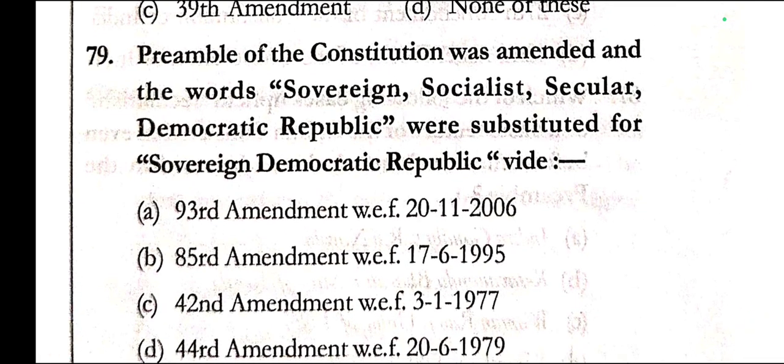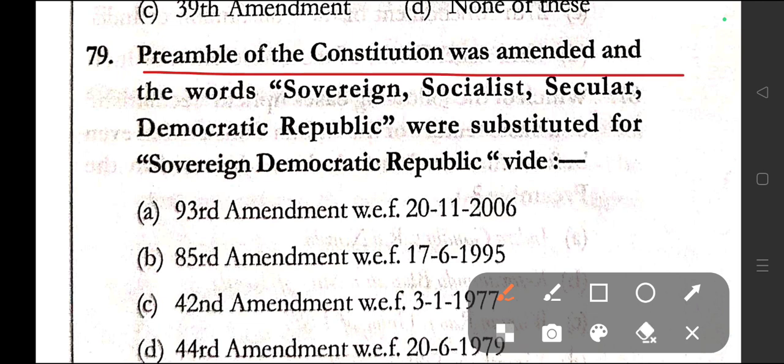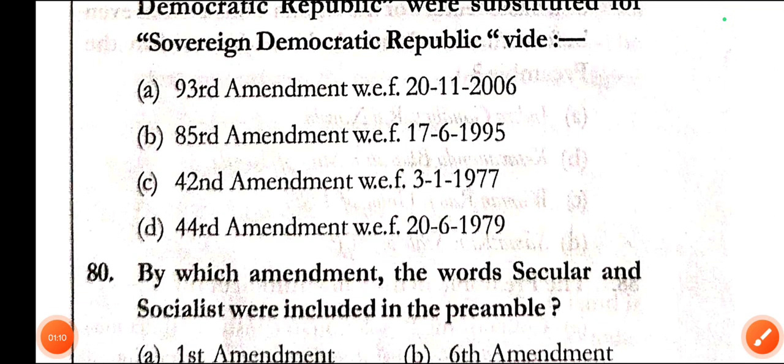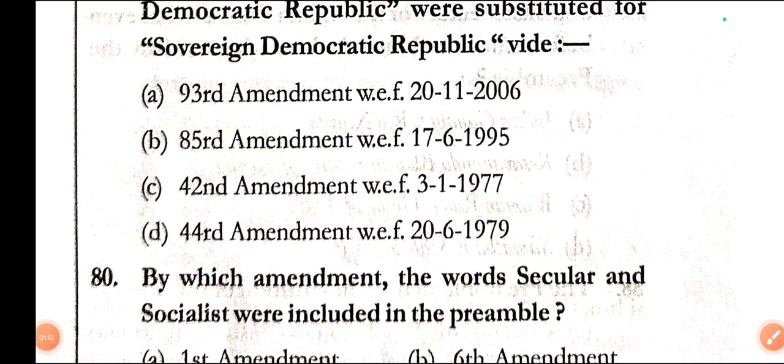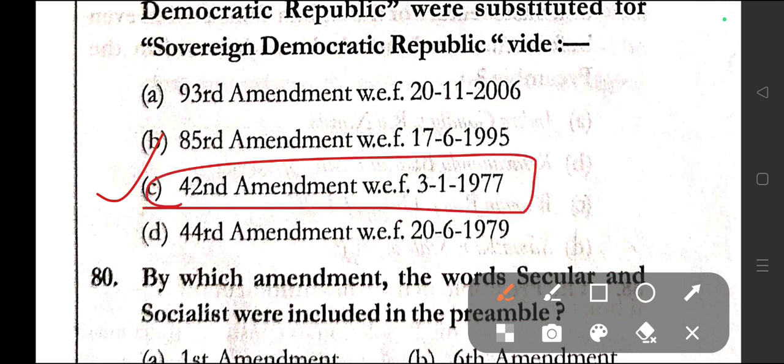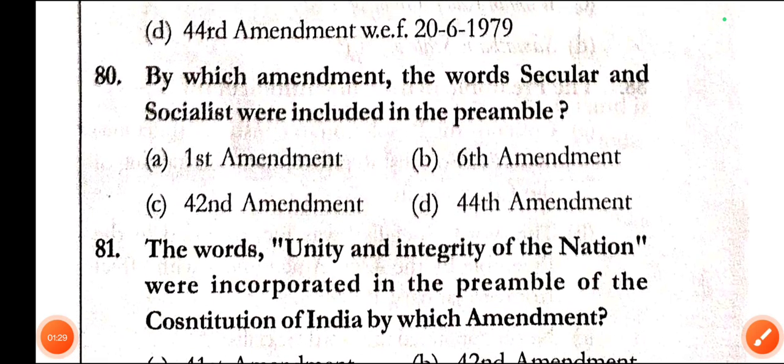Question number 79. Preamble of the Constitution was amended and the words Sovereign Socialist Secular Democratic Republic were substituted for Sovereign Democratic Republic. With option A, 93rd Amendment Act, 85th Amendment Act, 42nd Amendment Act and 44th Amendment Act. Here in question number 79, the correct answer is option C, that is 42nd Amendment Act with effect from 3/1/1977. So this date is also important, please remember that.